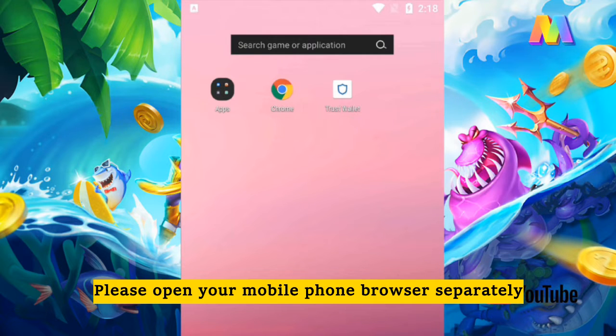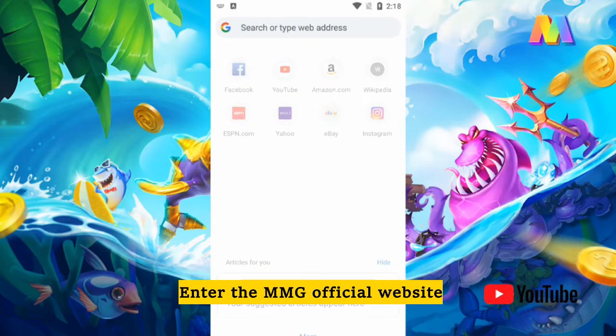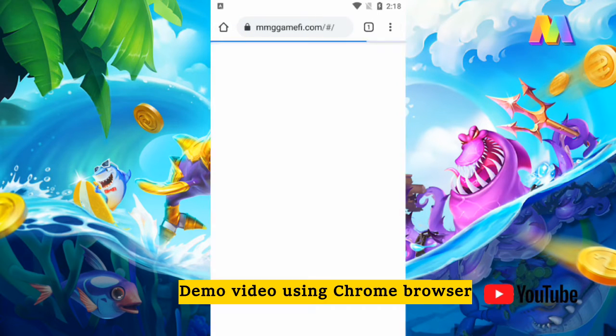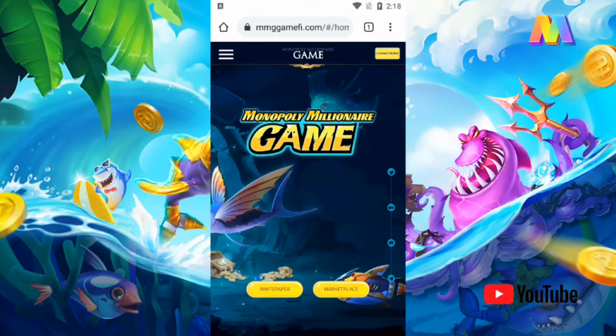Step 1. Please open your mobile phone browser separately. Enter the MMG official website. Demo video using Chrome browser.